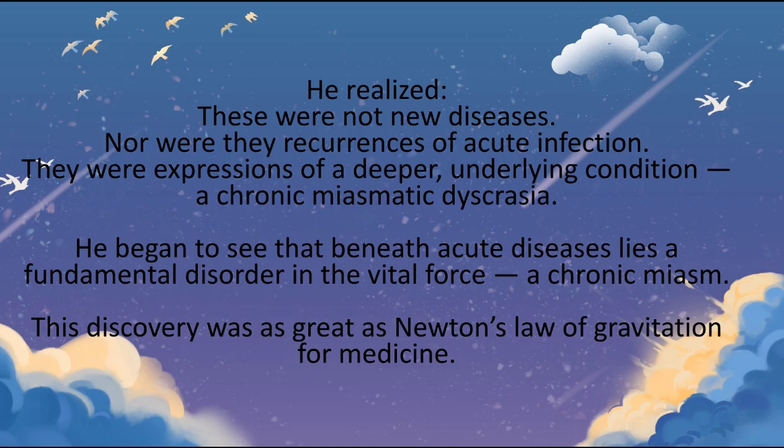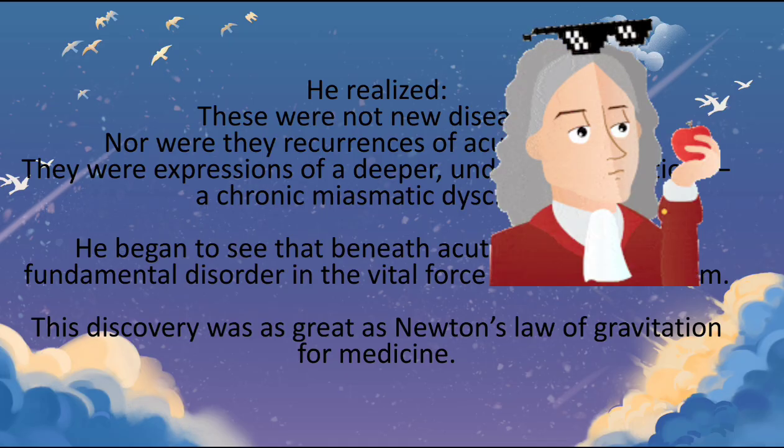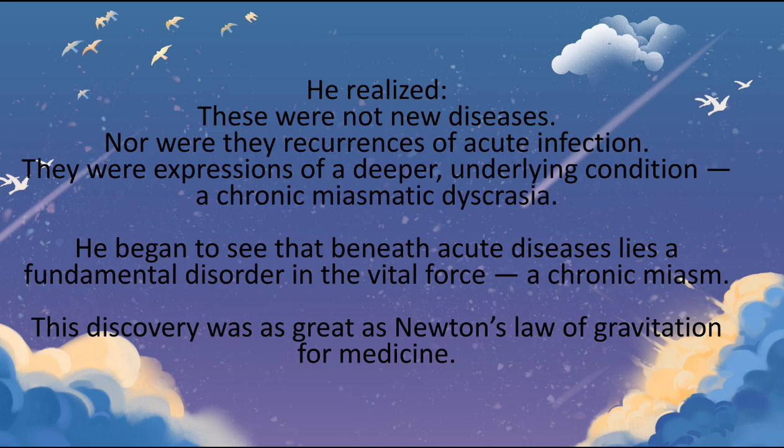They were expressions of a deeper underlying condition, a chronic miasmatic dyscrasia. So they are not new diseases, they are not recurrences of acute infection. Instead, they are a deeper underlying condition. In simple terms, we can say chronic miasmatic dyscrasia. That's what Hahnemann said. He began to see that beneath acute disease lies a fundamental disorder in the vital force, a chronic miasm. So he thought, irrespective of that acute disease, there is something deeper inside our vital force, and he called it a chronic miasm. This discovery was as great as Newton's law of gravitation is for physics. So as Newton found the law of gravitation, Hahnemann found this.